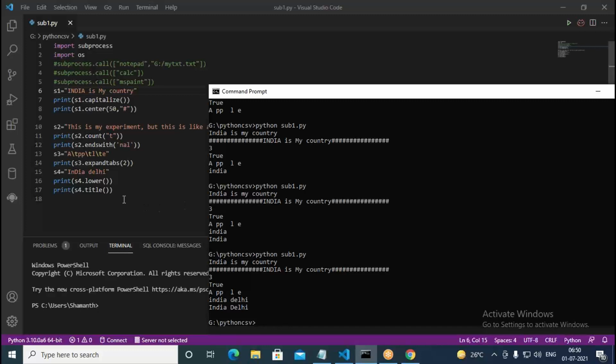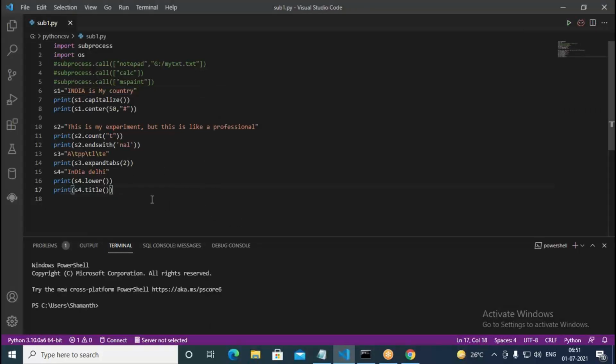But when you go with the title case, if it is having multiple words, for every word the first letter gets converted into uppercase, the rest will be lowercase. So like that, the title function works. See, India, Delhi: I is getting capitalized, rest are lowercase. Similarly Delhi, D is getting converted to uppercase, rest are lowercase. So this is what the title function does.